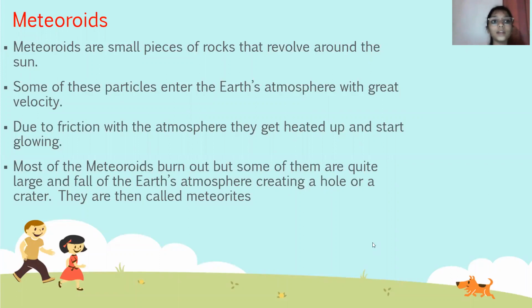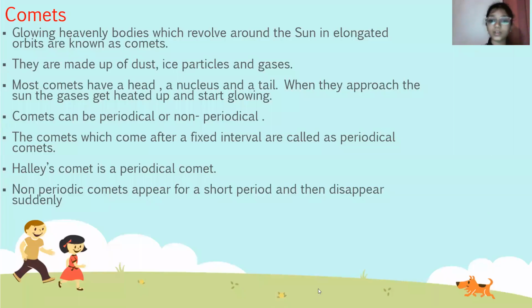Meteoroids. Meteoroids are small pieces of rocks that revolve around the sun. Some of these particles enter the Earth's atmosphere with great velocity. Due to friction with the atmosphere, they get heated up and start glowing. Most of the meteoroids burn out, but some of them are quite large and fall on the Earth, creating a hole or a crater. They are then called meteorites.